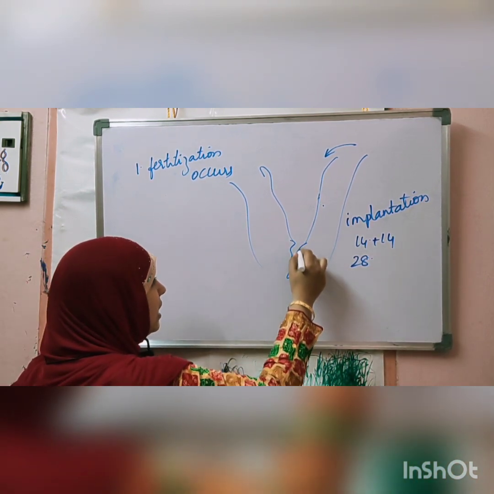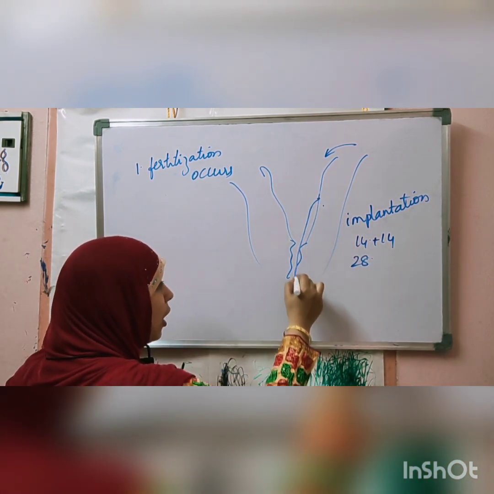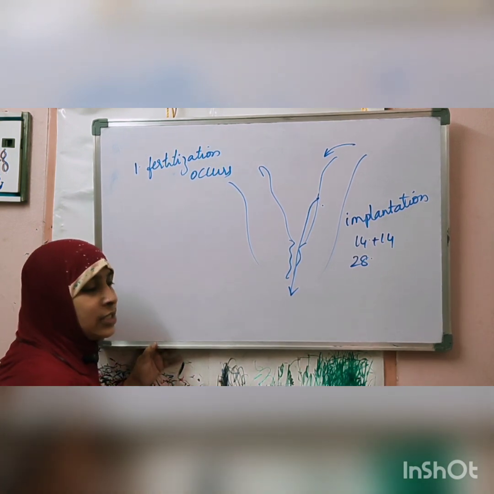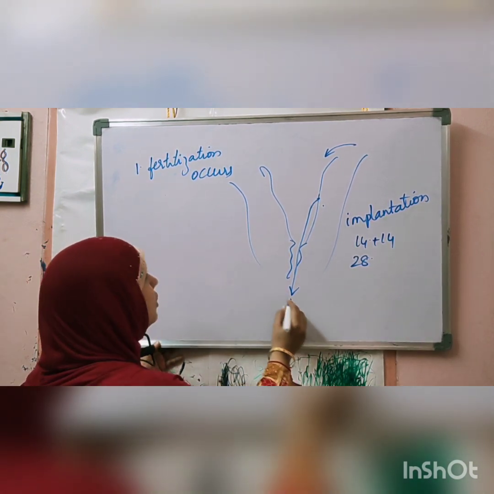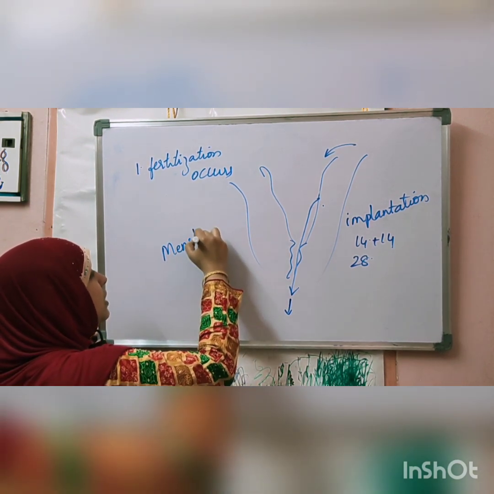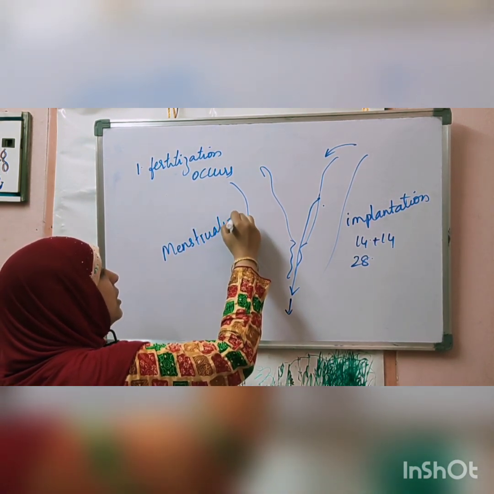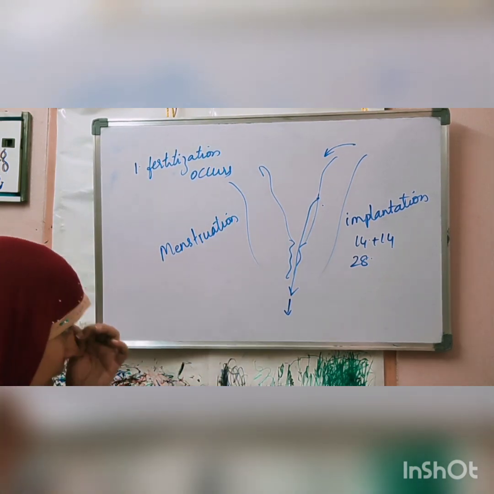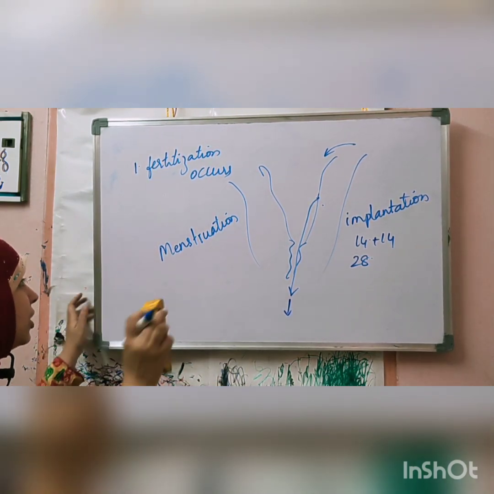After the 28 days, this endometrium will shed out through the cervix, through the vagina, and flow out of the body. This is called menstruation. So there are two fates. Either fertilization occurs or fertilization does not occur. What happens if implantation occurs?